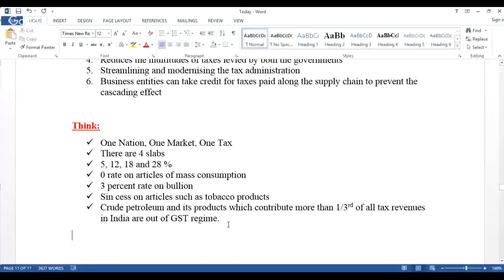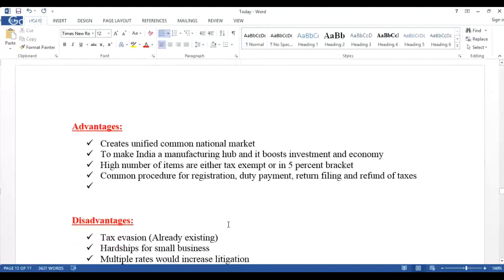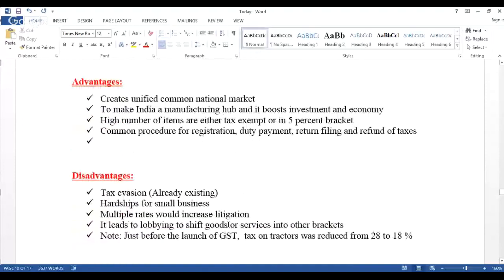Look at this. So what are the advantages and what are the disadvantages? The advantages are it will create a unified common national market, to make India a manufacturing hub, and it boosts investment and the economy. A high number of items are either tax exempted or in the 5% bracket.